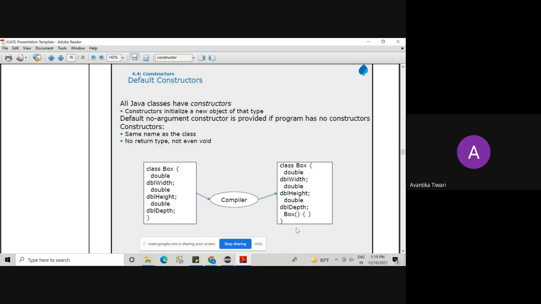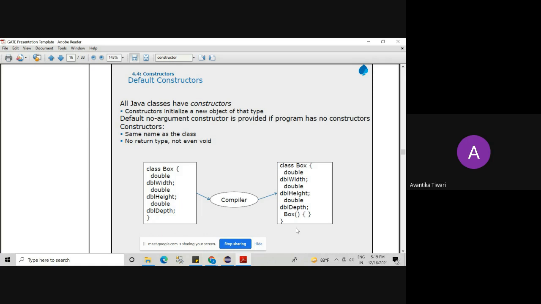The moment you create any new object. That is the reason why, while creating the object in that same statement, we specify the constructor name. So when no constructor is defined in the program, the compiler will execute the default constructor.